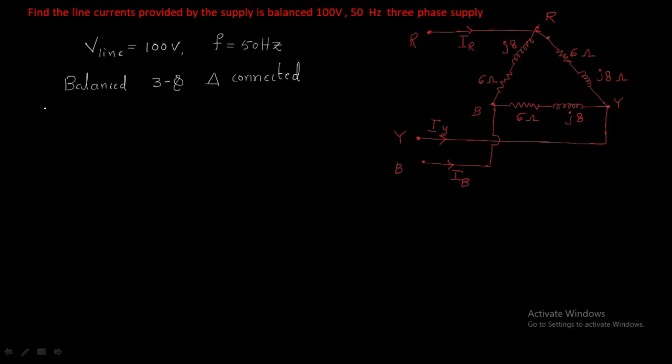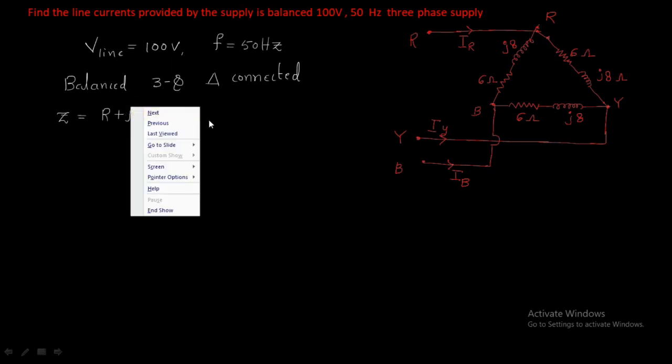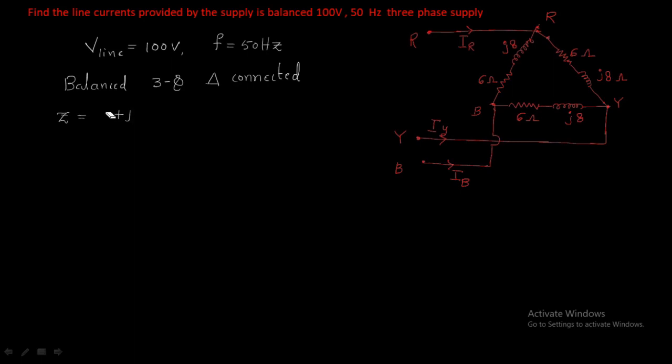In the given branch, the impedance is R plus jX format, which is 6 plus j8.